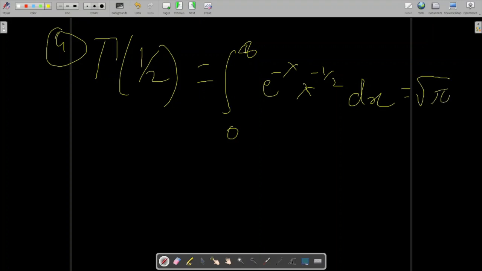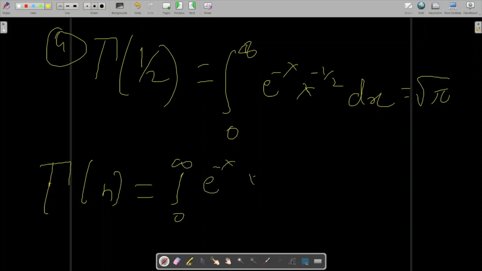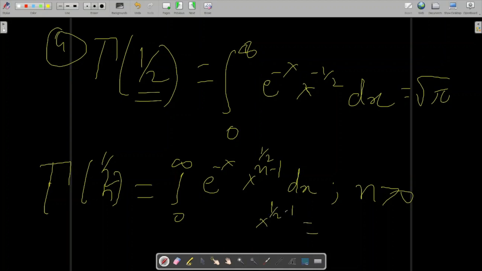Why will it yield us something like this? Because from the definition of gamma function, you know this very well, you might have written it in your notebook also: e to the power minus x, x to the power n minus 1, dx. This is the definition for n greater than 0, and clearly this half means n greater than 0. So n equal to half, if you put over here, x to the power half minus 1 will be equal to x to the power minus half. So that's why x to the power minus half has come over here.